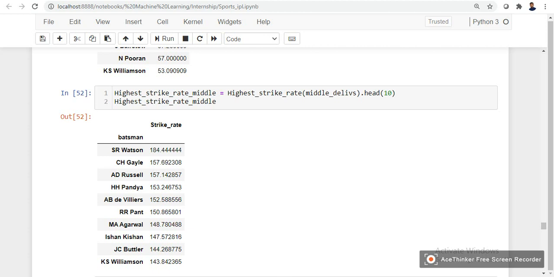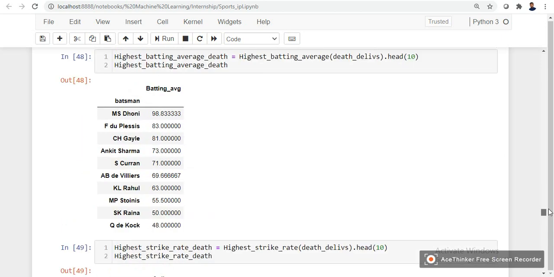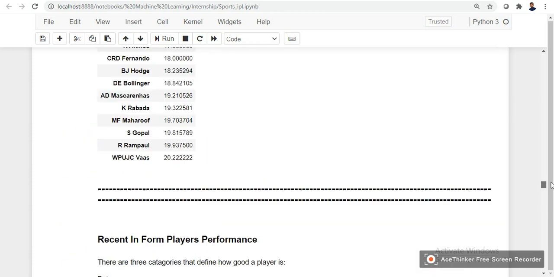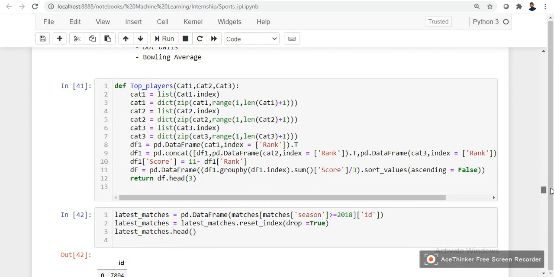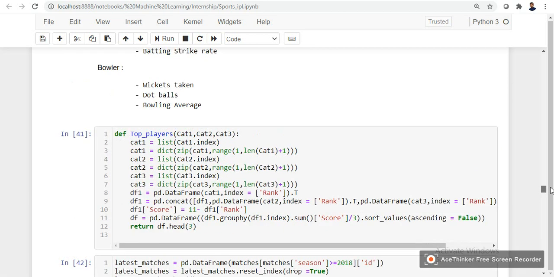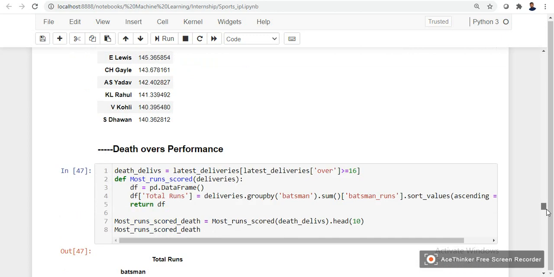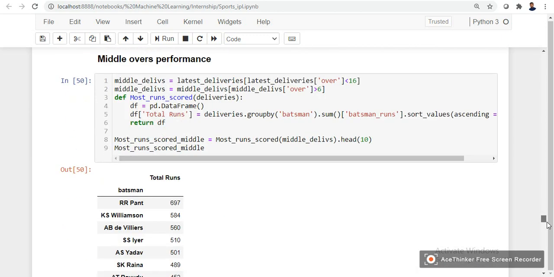So we have to combine all these categories and find out the best players across them. For that we have defined a function in the above code. We can see it here. This is the function we defined in order to get the best players across all three categories, as I discussed so far.